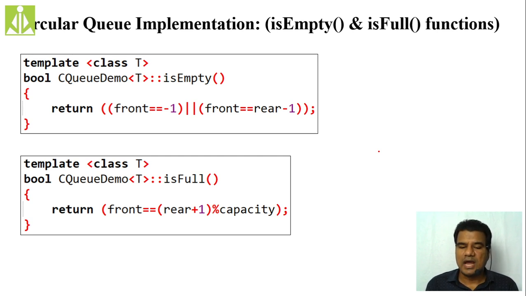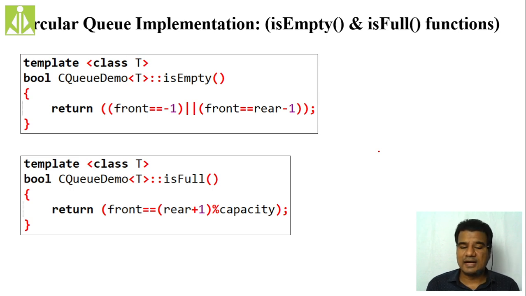And when we consider the queue as full, we have to perform the modulo operation, because every time we are rotating the rear, isn't it? If you are rotating the rear, you have to take the modulo, because after 4, once the rear reaches the maximum capacity, it goes back and reaches 0.